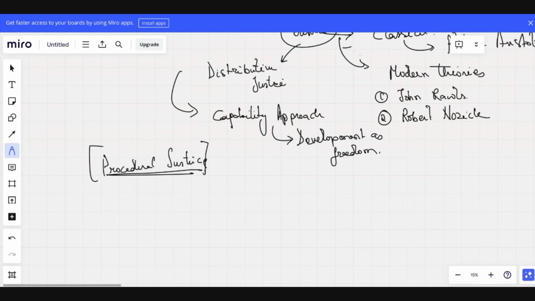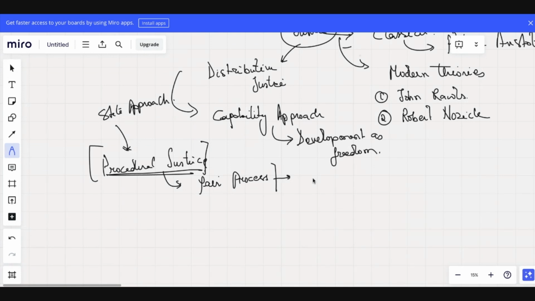Justice will be established according to procedure. Procedural justice talks about how the state is going to approach, or justice as fairness, or fair process.